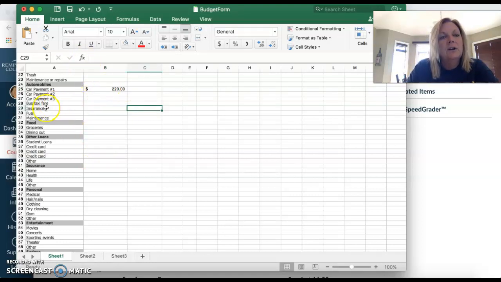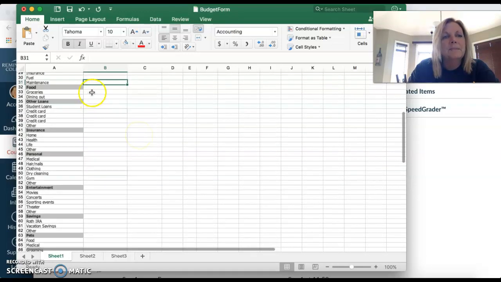If you don't have a car and you use bus, taxi, or any other personal transportation, you're going to put that in there, like an Uber, or maybe you take a train or something like that. And then if you do have a car, how much do you pay for insurance? How much is it for fuel each month? And then what do you put aside for maintenance?